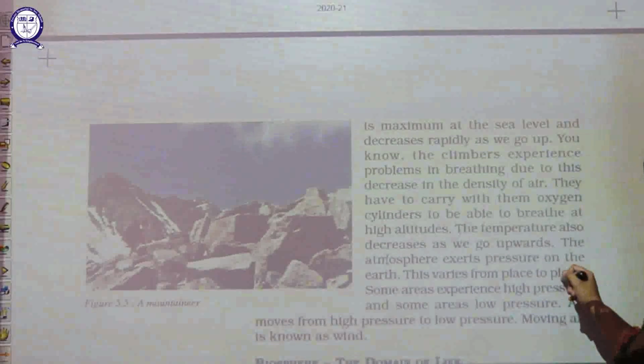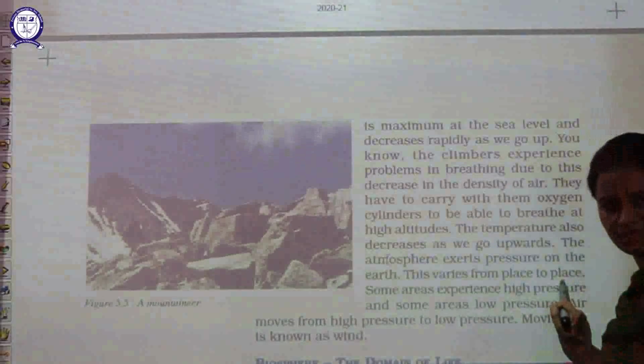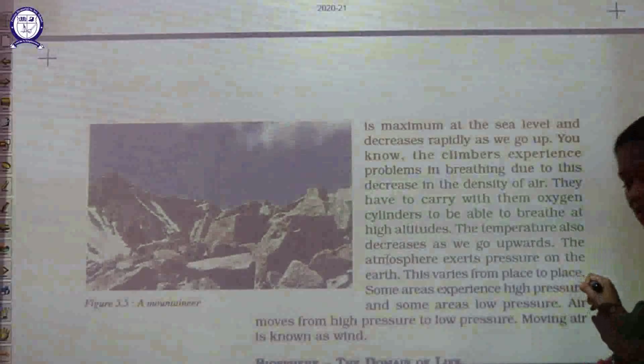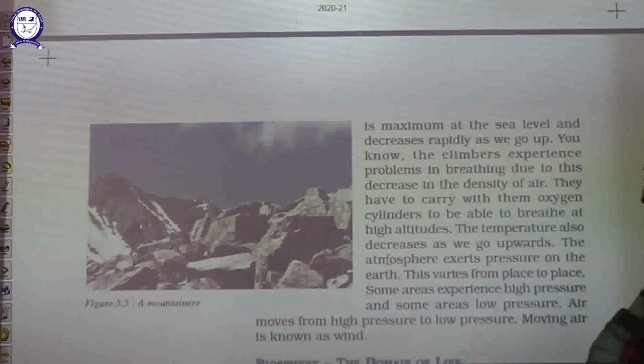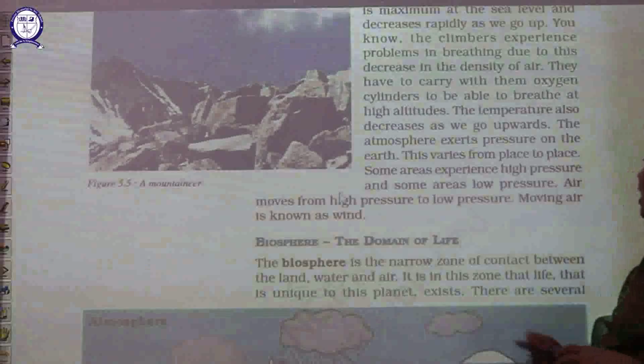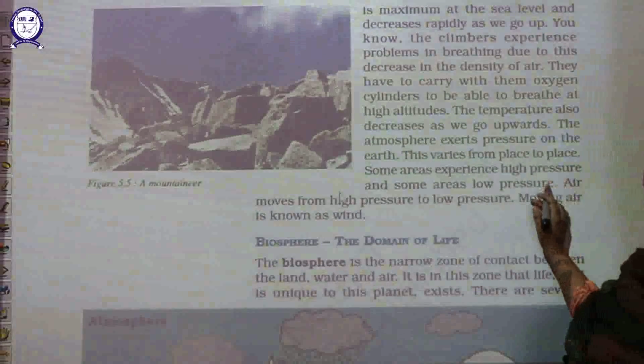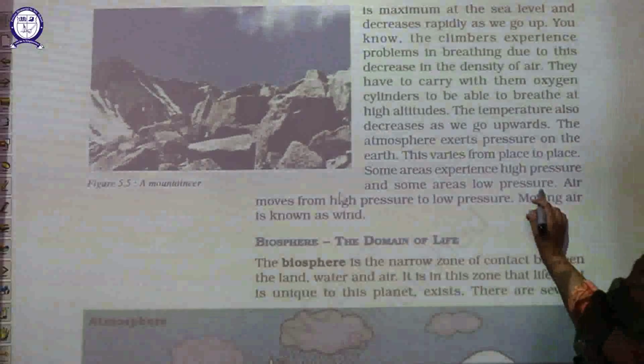Whenever we start moving towards height, the air pressure or the presence of air decreases. So that is what is mentioned here. So what is said here, some areas experience high pressure and some areas experience low pressure.